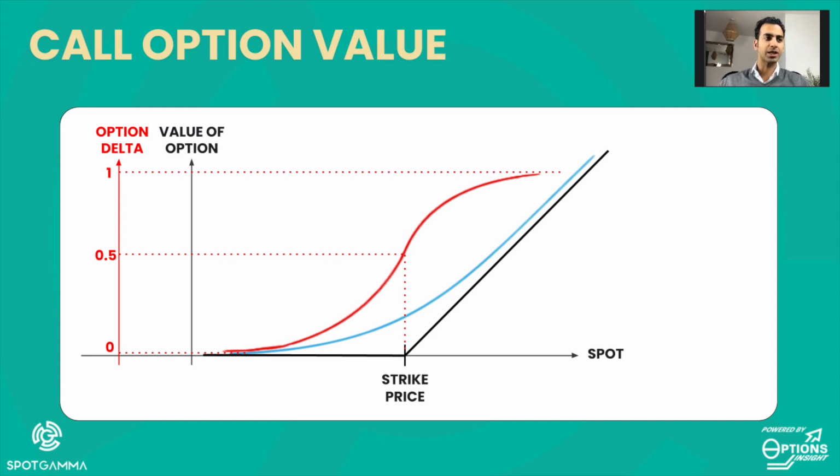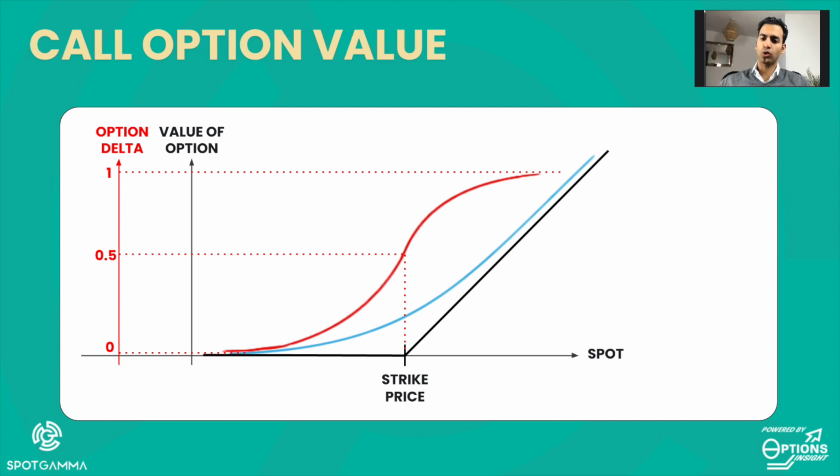So you can see delta starts pretty low, close to zero. It starts picking up, it gets faster and faster, the speed of increase, it reaches a maximum through strike where the delta is 0.5. And then as we get in the money, the delta reaches a limiting value of 1. But the pace at which that delta is increasing starts to slow down as we go deeper and deeper in the money.